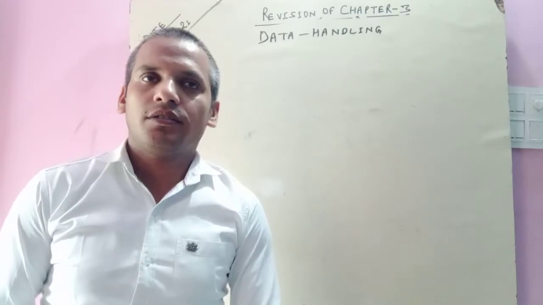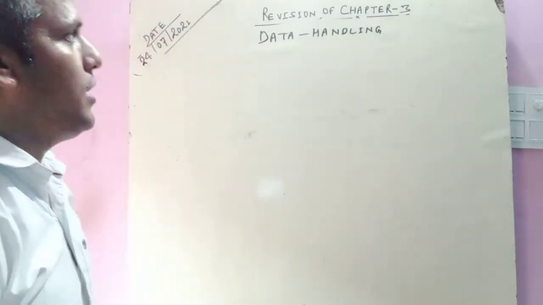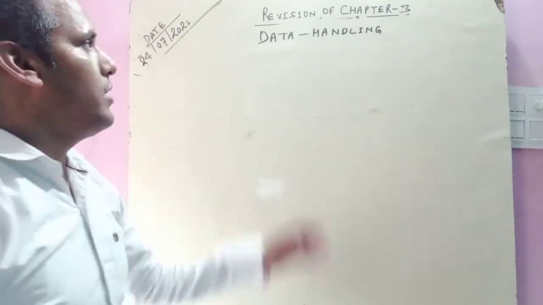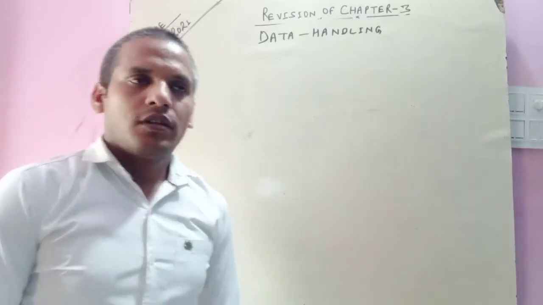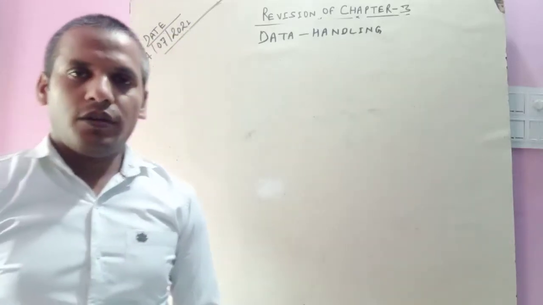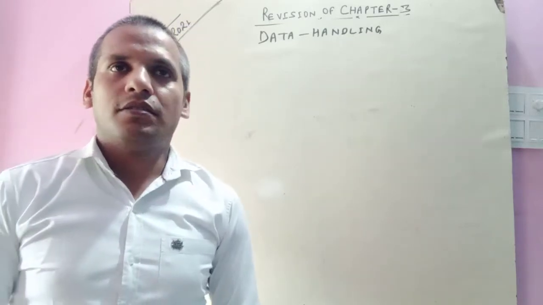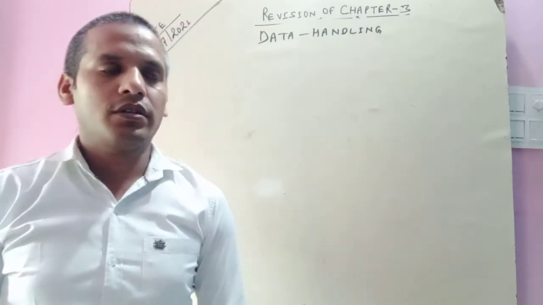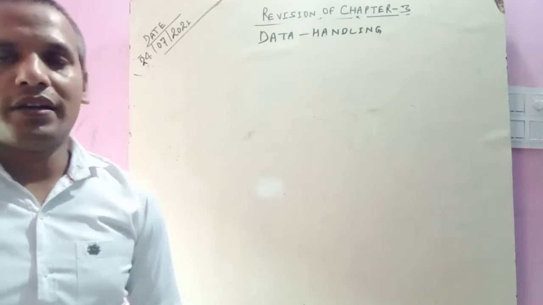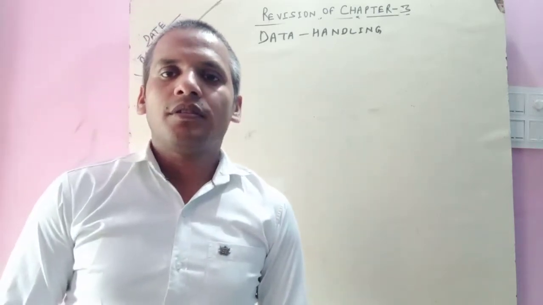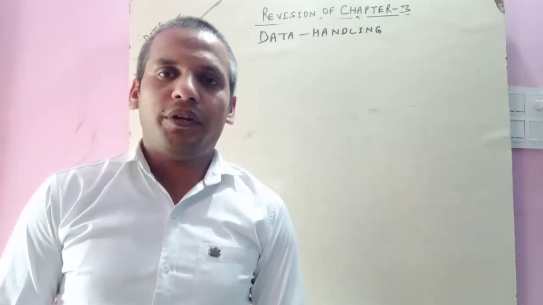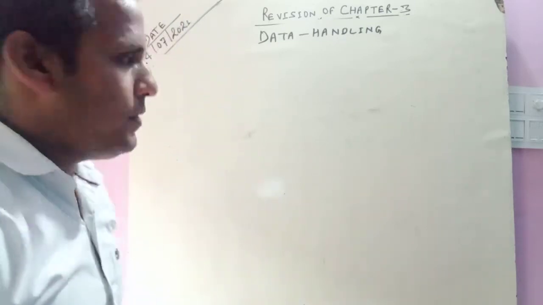Today again we will start a revision of chapter 3, data handling. Okay, let us start. In data handling, we will discuss mean, median, mode, bar graph, and probability and chance. Today we will start.